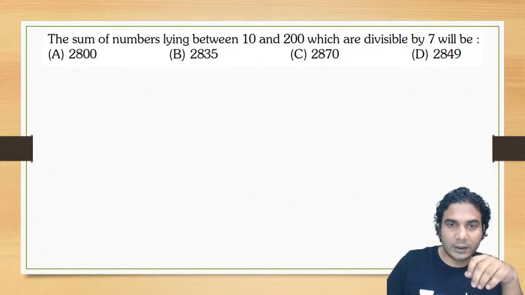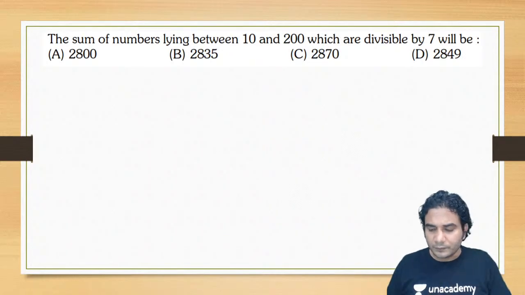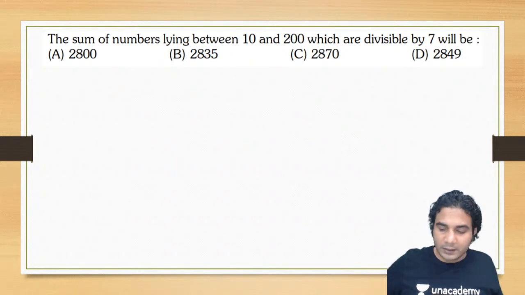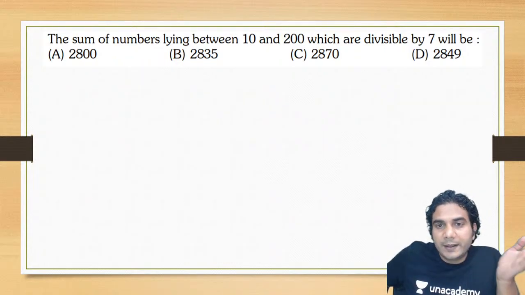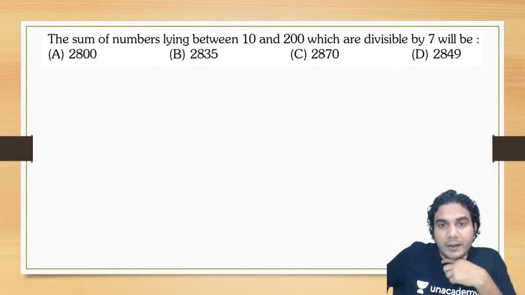All right. Now let's try another problem. This is pretty simple. Try this one. Find the sum of the numbers lying between 10 and 200 which are divisible by 7. Try this and try to get the answer.